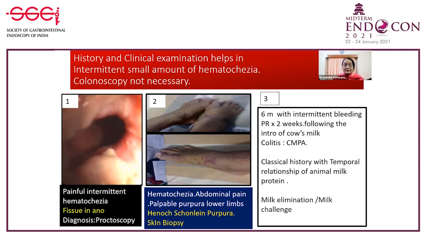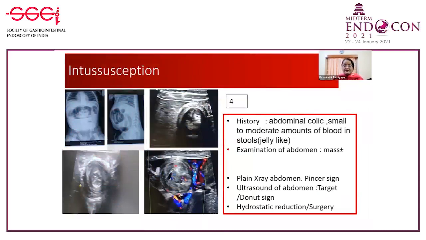If you see a rash, a palpable purpura, you make a diagnosis of Henoch-Schönlein purpura and you do not require a colonoscopy. If you have a classical temporal association to cow's milk protein, say a 6-month infant with hematochezia, you make a diagnosis of cow's milk protein allergy. You do not require any procedure, sigmoidoscopy or colonoscopy. All that you need is milk elimination and a challenge, and the diagnosis is made.